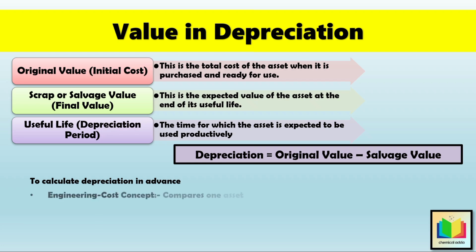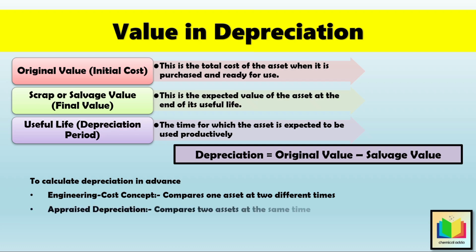First is the engineering cost concept. Here, on the basis of initial cost versus value at the end of its useful life, one asset at two different times is compared. And the second one is the appraised depreciation. Here, on the basis of the cost of a new equivalent asset versus the value of the current asset today, two assets are compared at the same time.